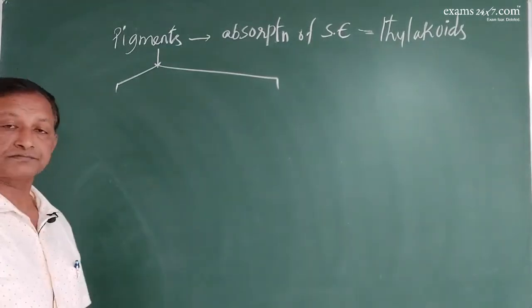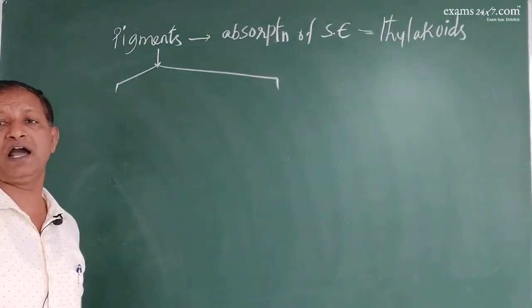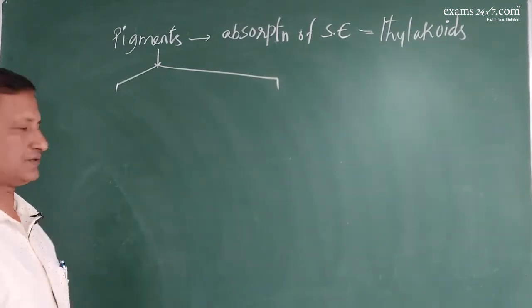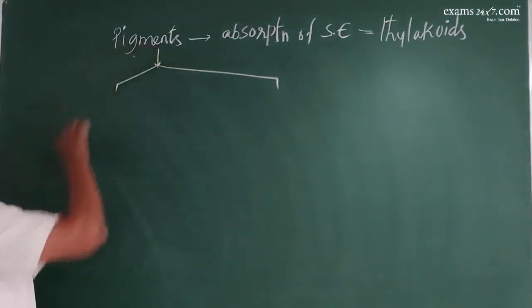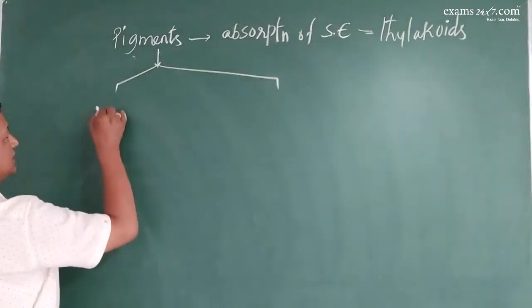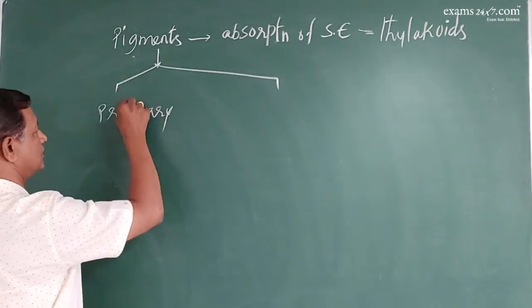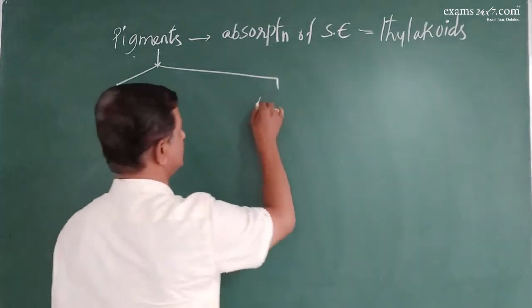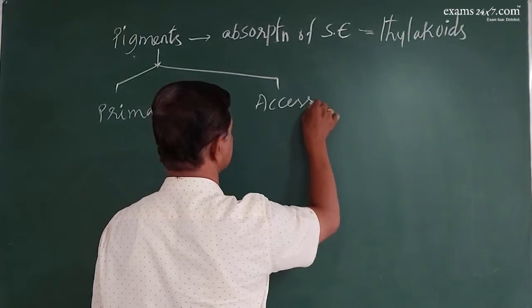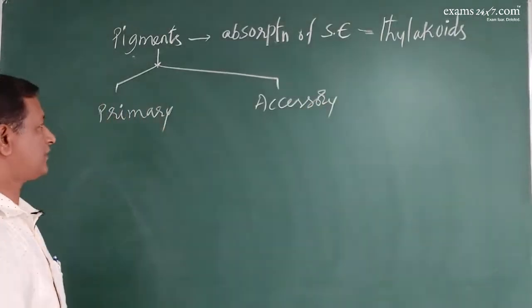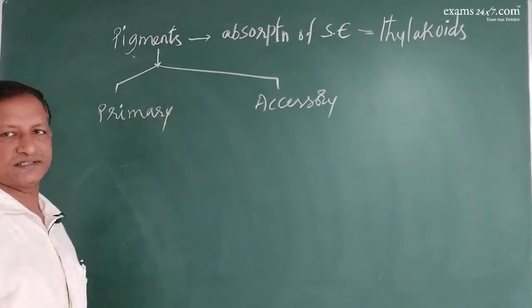Each thylakoid will have a specific number of pigments of different categories. These pigments are of two types. One, the primary pigment, the other is accessory pigment. Okay, primary pigment and accessory pigment.